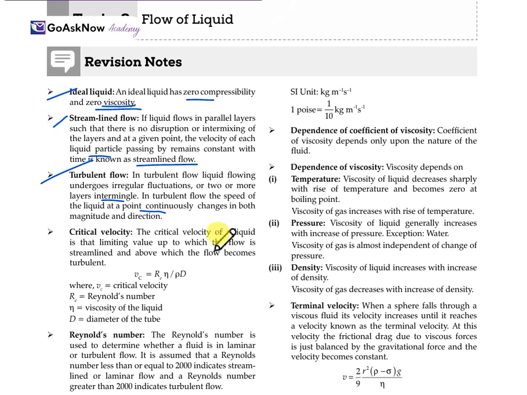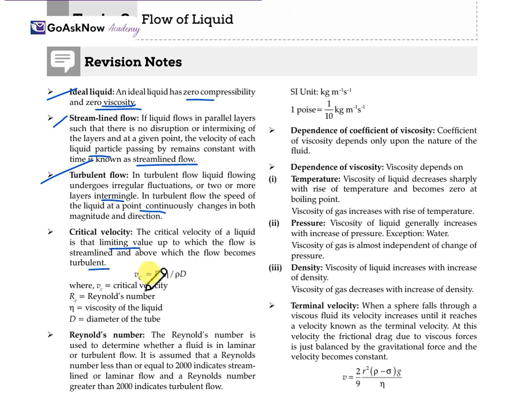Critical velocity. The critical velocity of a liquid is a limiting value up to which the flow is streamlined and above which the flow becomes turbulent. We know streamlined flow and turbulent flow, and with both of these, we get the critical velocity. It is the limiting velocity of a liquid up to which flow is streamlined and above which the flow becomes turbulent.